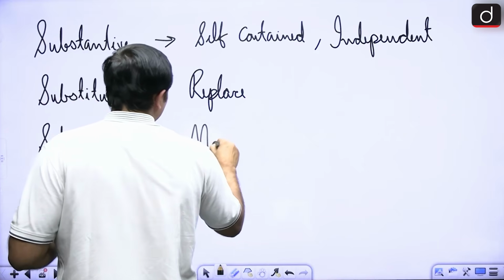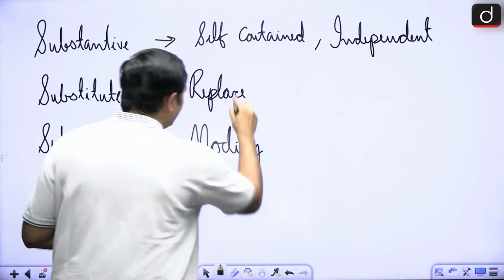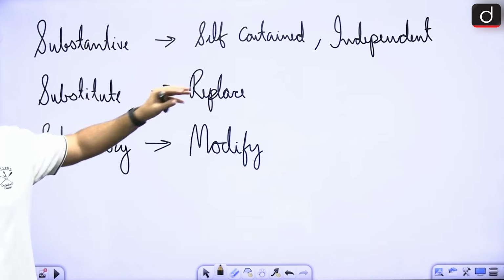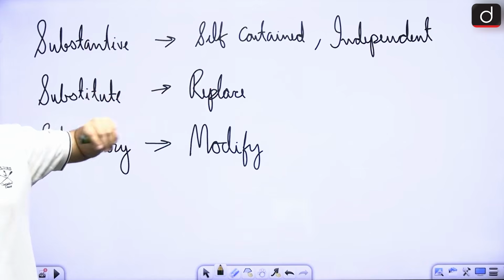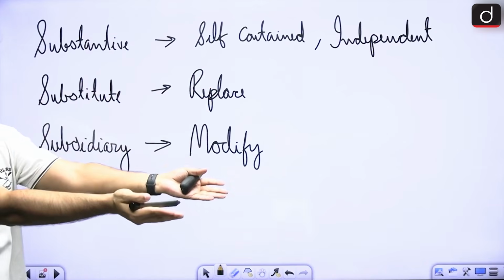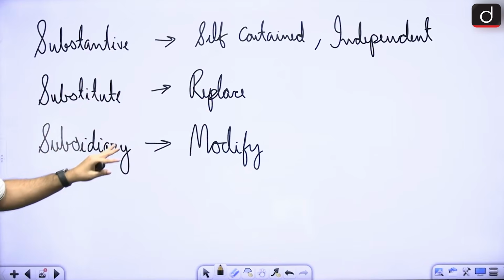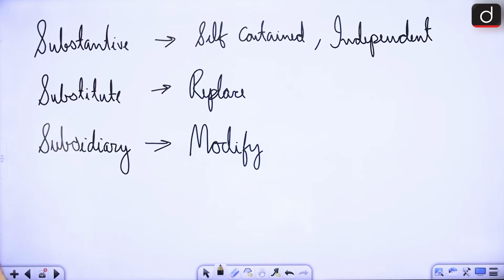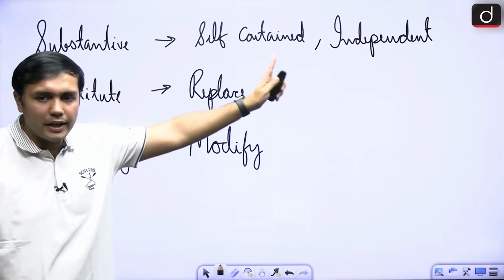So in both these things, it is dependent on the original motion itself. In case of substitute motion, it is proposed in place of an original motion. In case of subsidiary motion, it is dependent on another motion. But substantive motion is self-contained and independent.